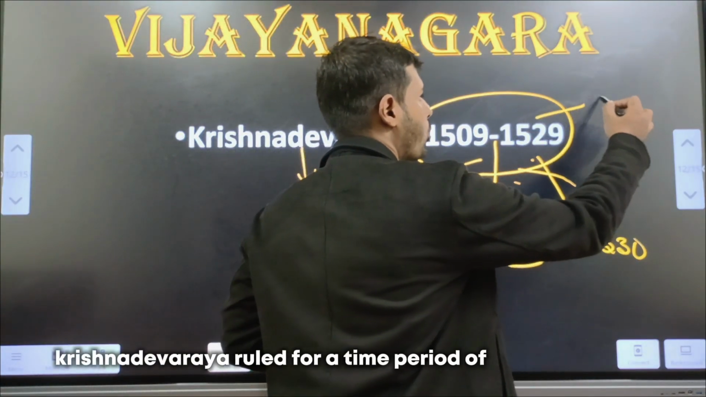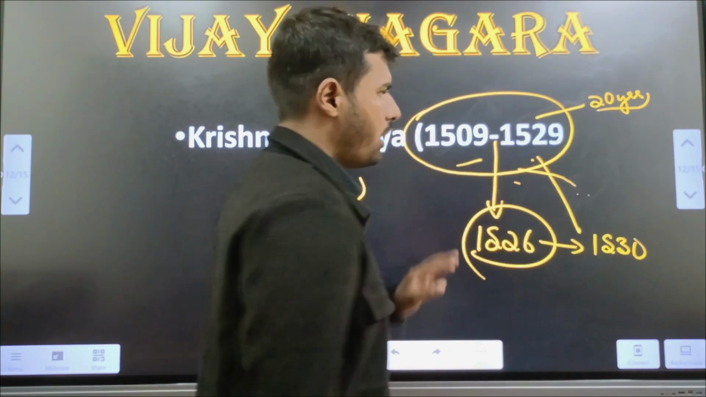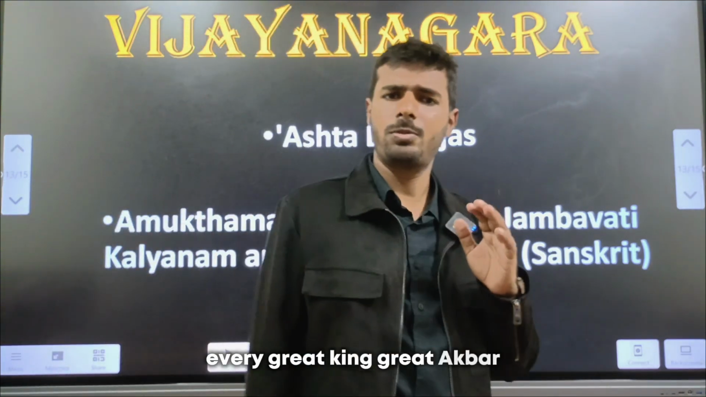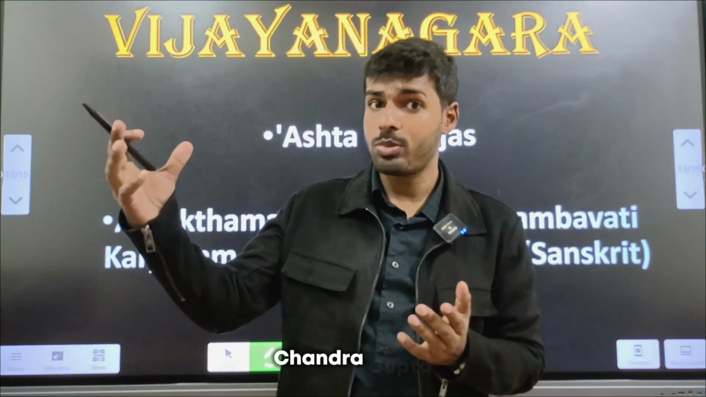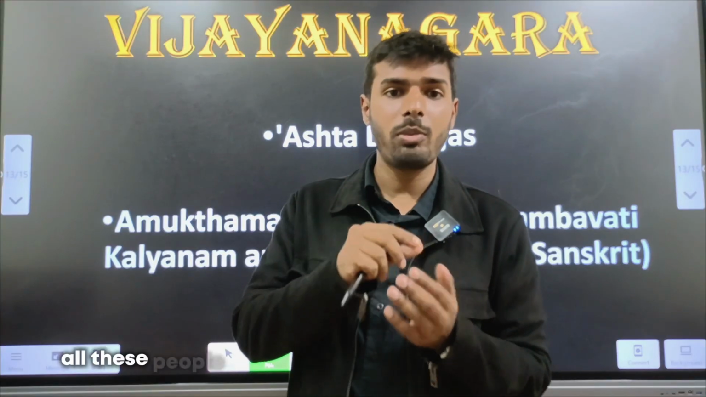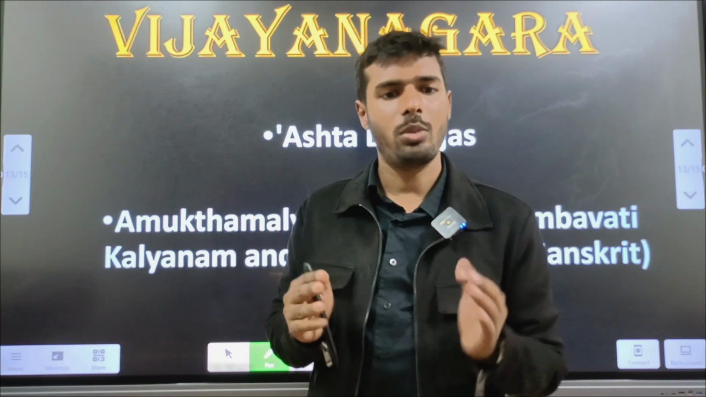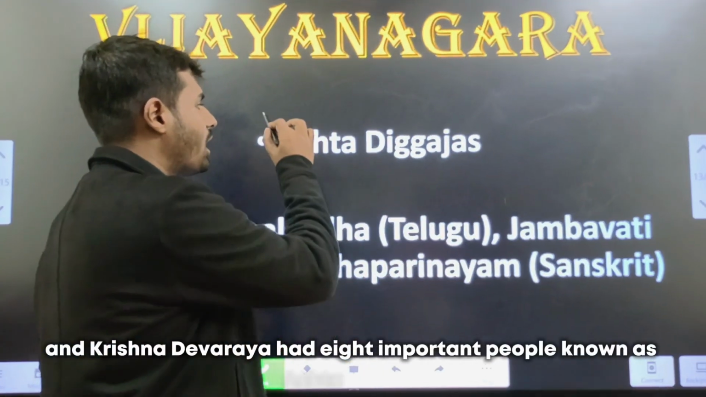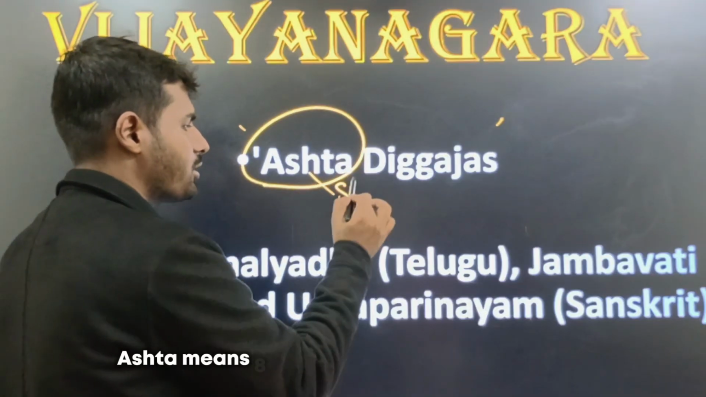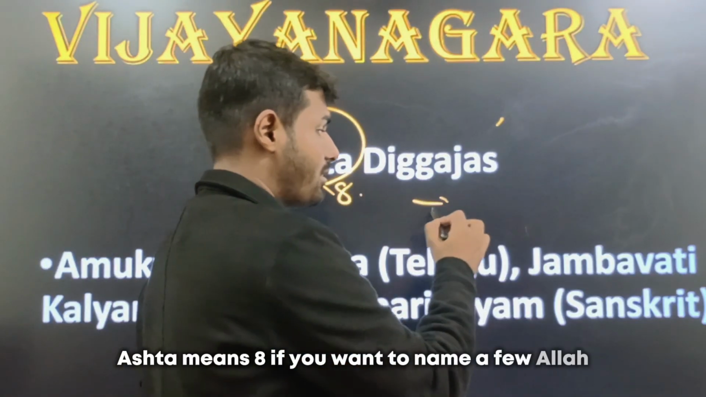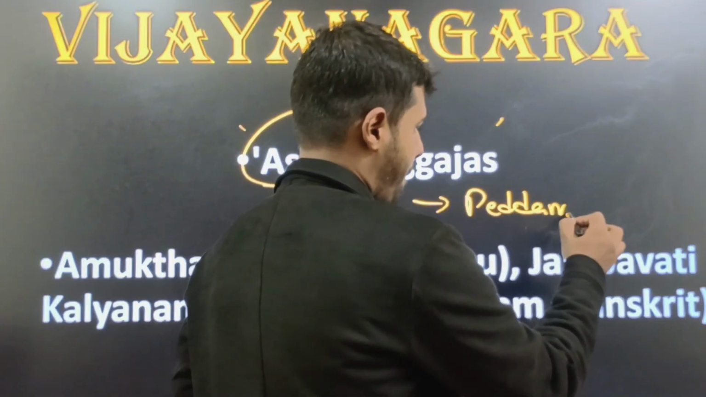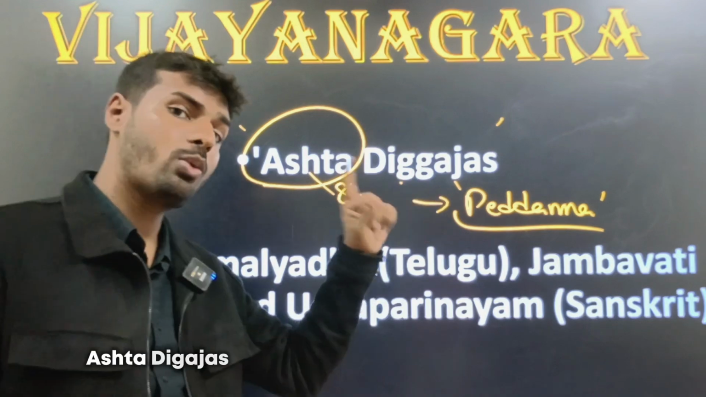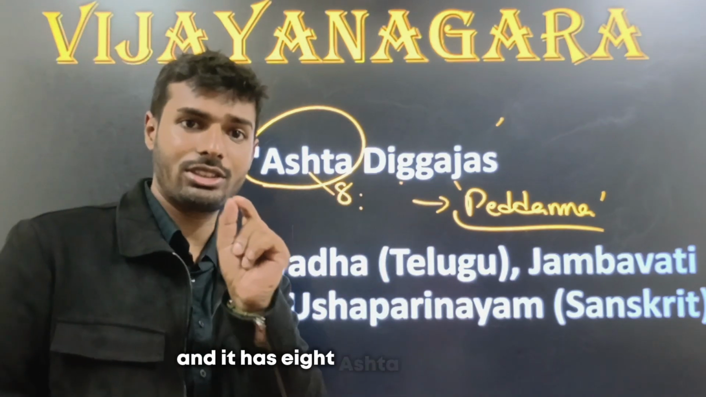Krishnadevaraya ruled for a time period of almost 20 years. Now remember this time period. Talking about his contributions, every great king, be it Akbar, Shivaji, Ashoka, Chandragupta to Vikramaditya, all these people had some important people in their court. Because a king is as strong as his team. And Krishnadevaraya had 8 important people known as Ashtadiggajas. If you want to name a few, Allasani Peddana, Tenali Ramakrishna. You don't have to remember all the names, but at least remember Ashtadiggajas were part of Krishnadevaraya's court, and it has 8. Ashta means 8.